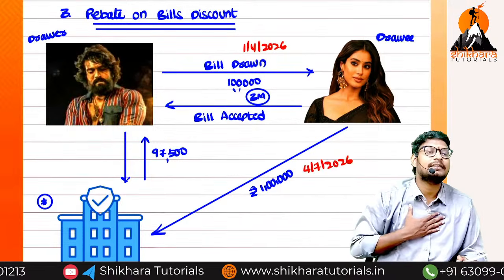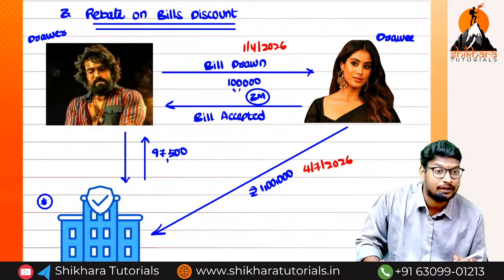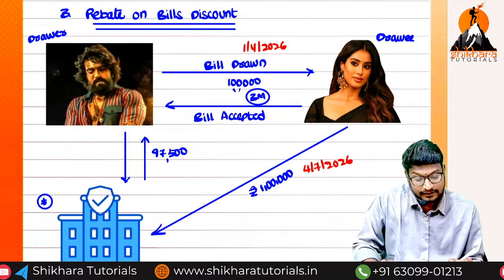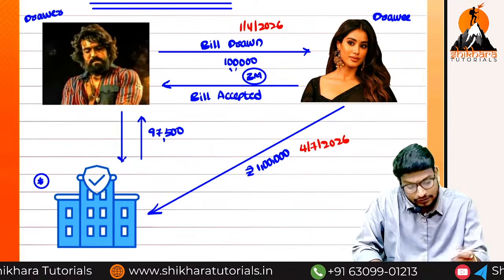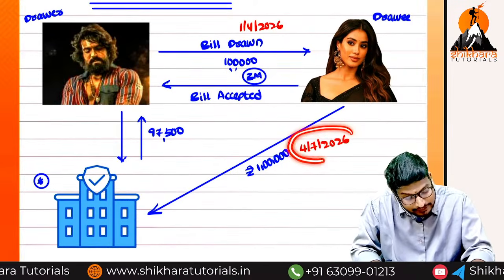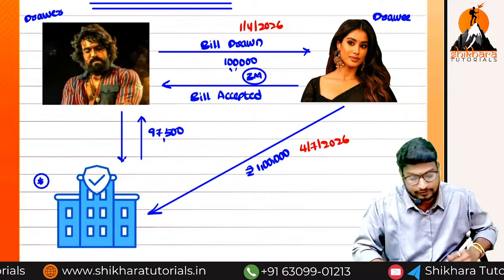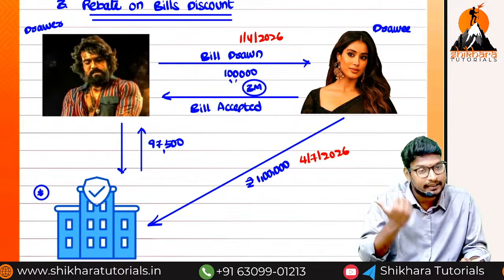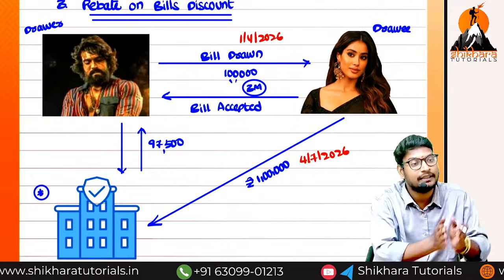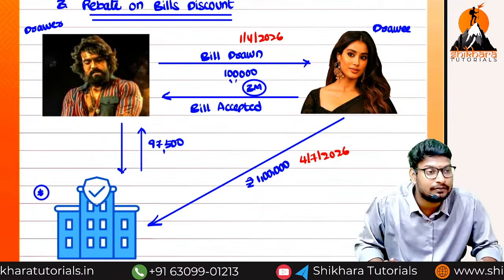Imagine our financial year is 26-27. That means in the current year itself we have drawn this bill and the bill term is completed. It is not going to complete in the next year. In the current year only the bill was drawn, and in the current year only the bill matured.